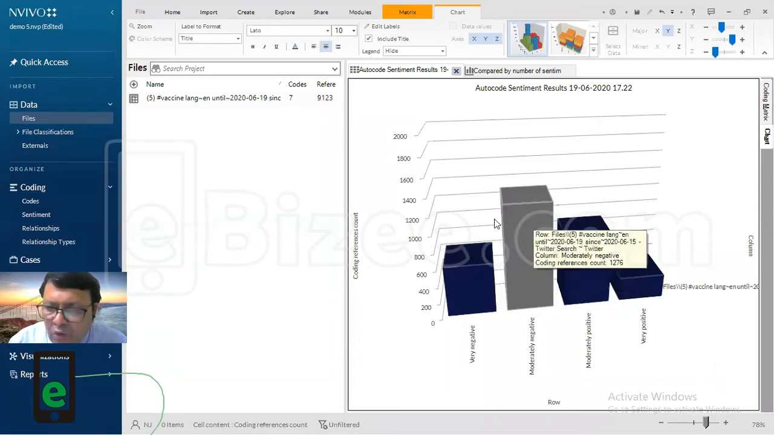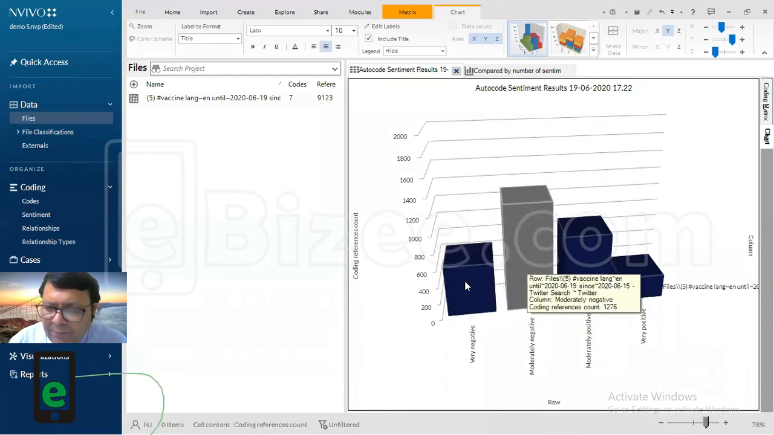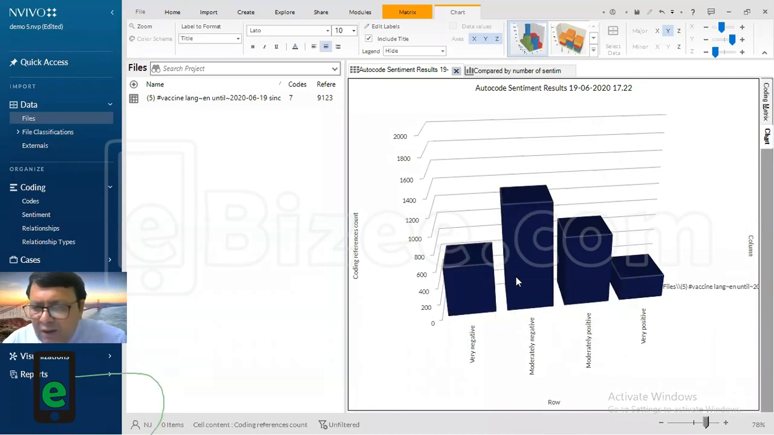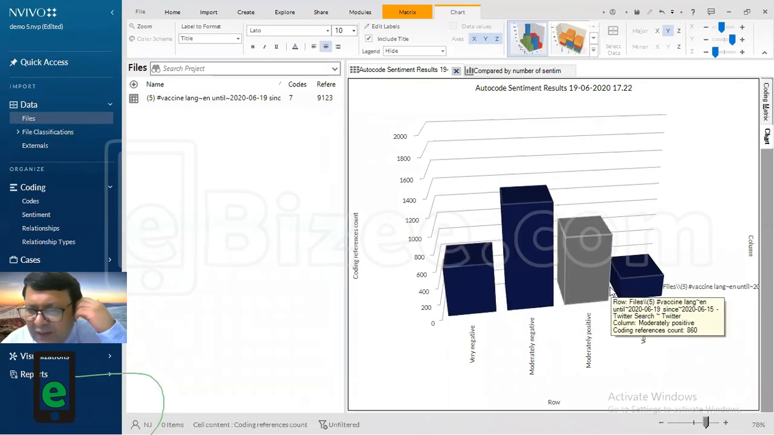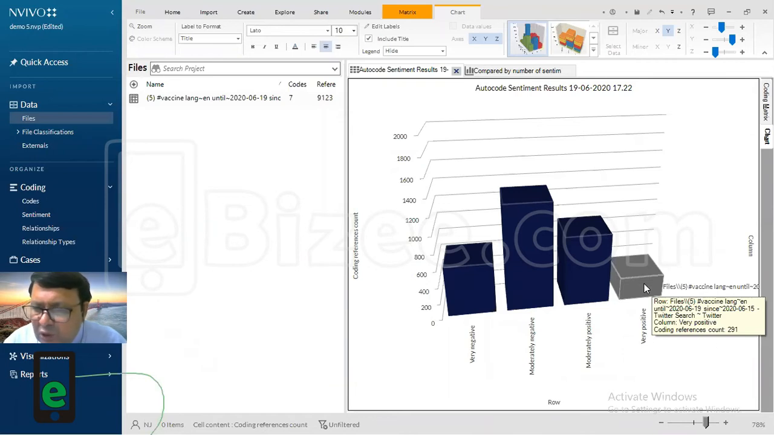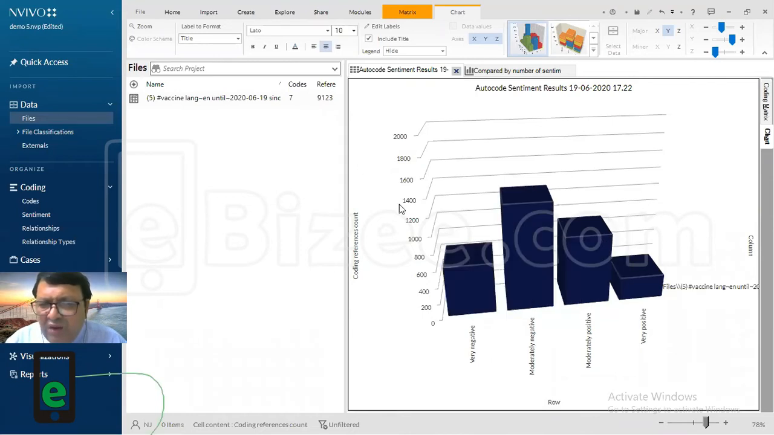So overall, if you total it, the bias or inclination of the people is towards the negative. But at the same time, we have 291 tweets which are very positive also. So you can see here. This is what we have done, right?